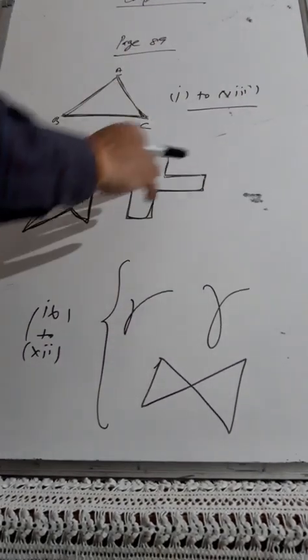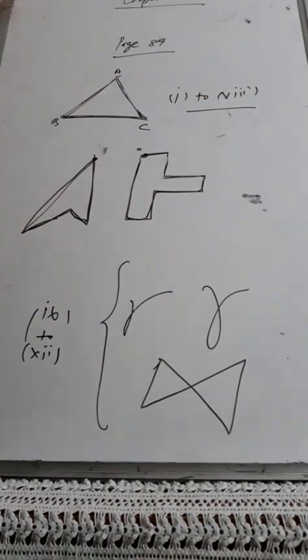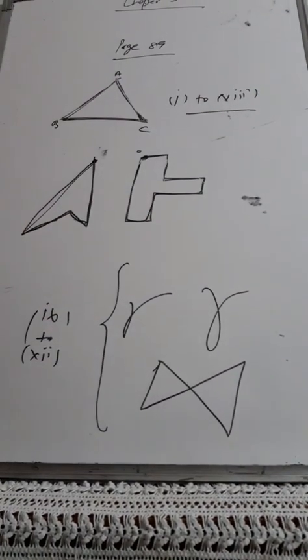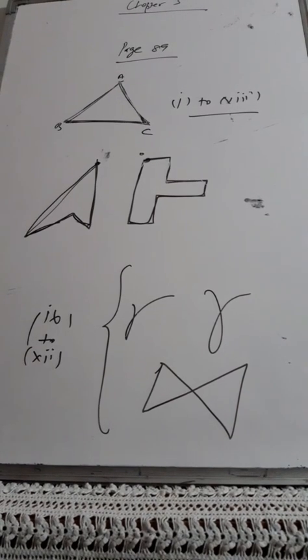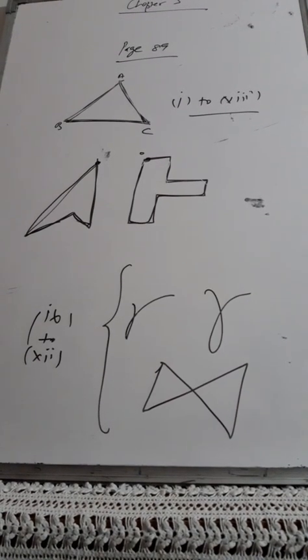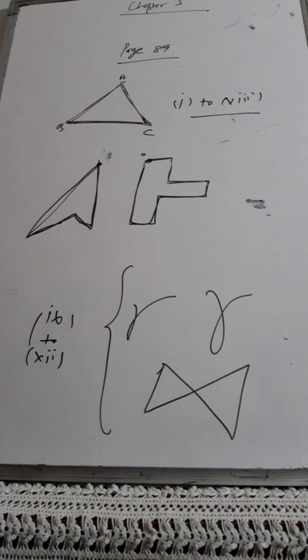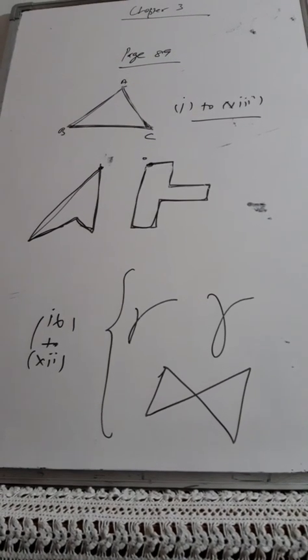Moreover, no collinear points will be found in these polygons, that is, the closed polygons. No collinear points are there. Two segments with a common endpoint are always non-collinear.